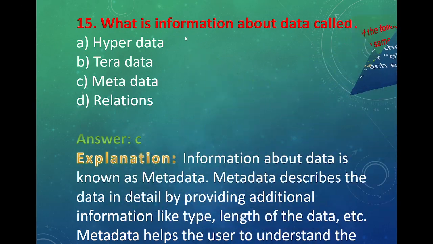Next. What is information about data called? Hyperdata, teradata, metadata, relations. Answer is C, metadata. Explanation. Information about data is known as metadata. Information about data means metadata. Metadata describes the data in detail by providing additional information like type, length of the data, etc. Metadata helps the users to understand the data.